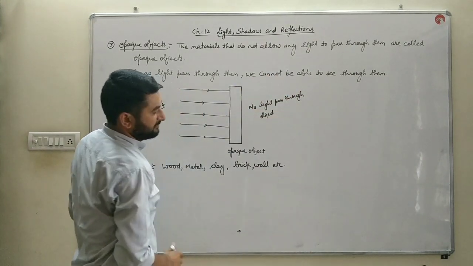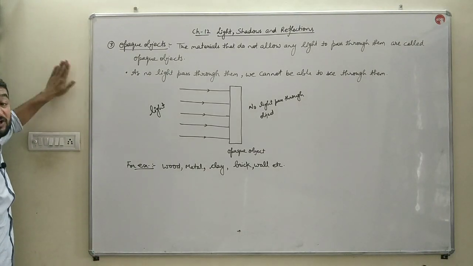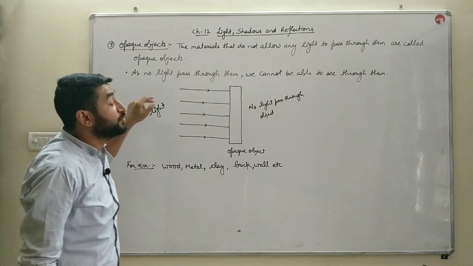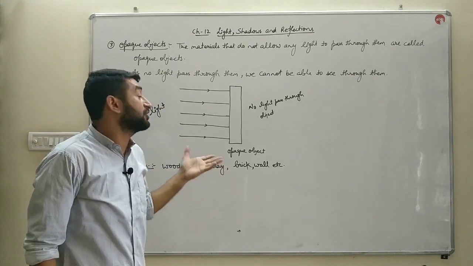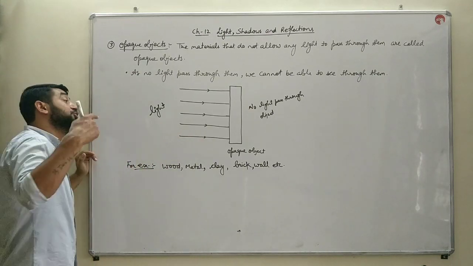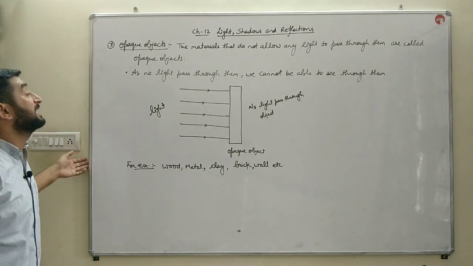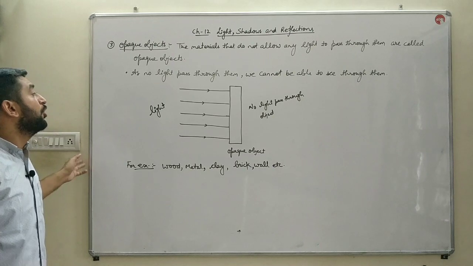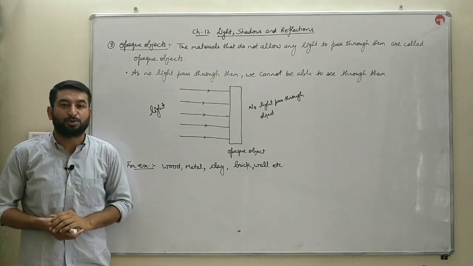This is the board, bache. You can see clearly that this is a lightish yellow or greenish color wall, but beyond this board you cannot see that wall. The color is the same on this wall as well. Why? Because this board is an opaque object. It does not allow the light to pass through it. That is why you cannot see the wall behind it. So these are opaque objects that do not allow the light to pass through them.